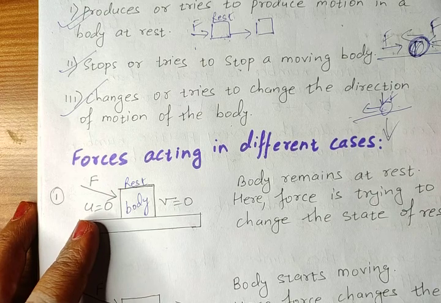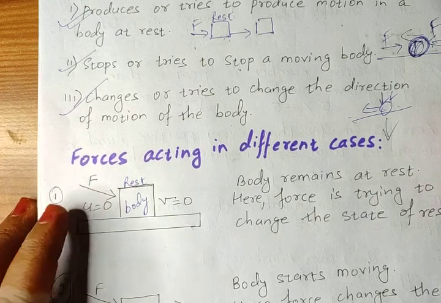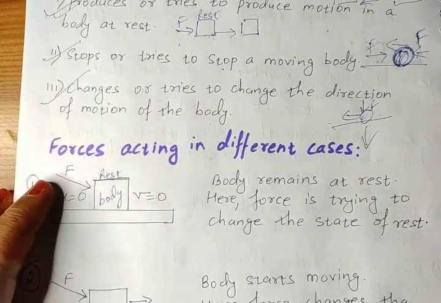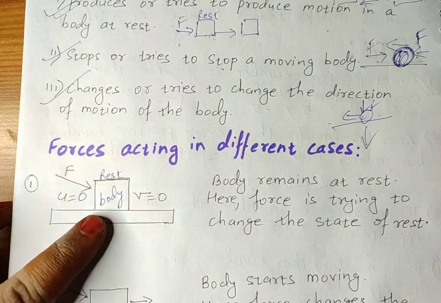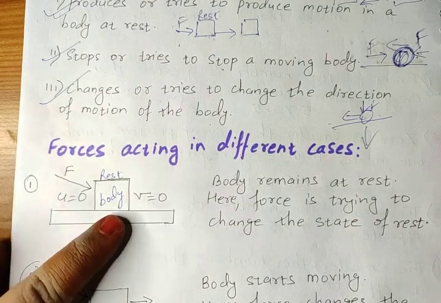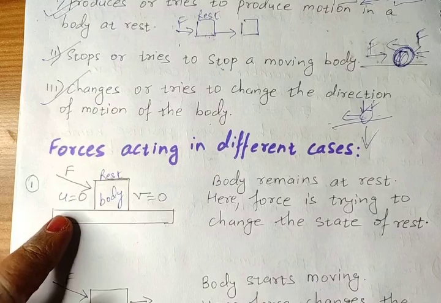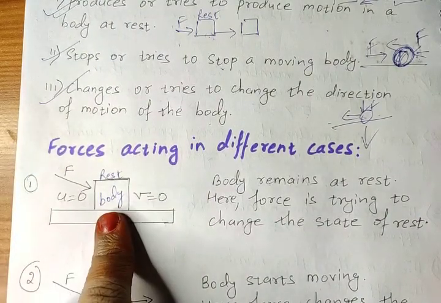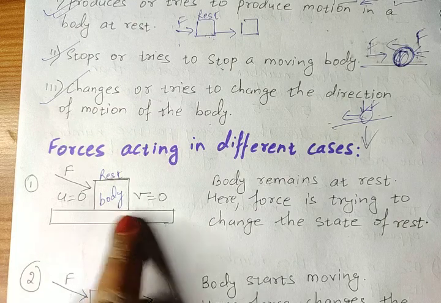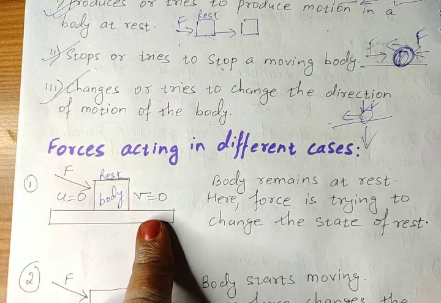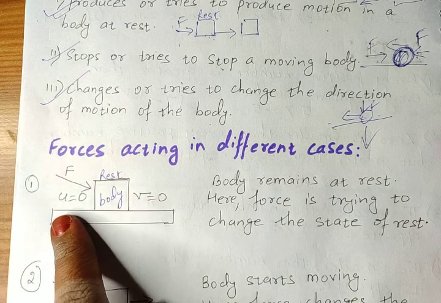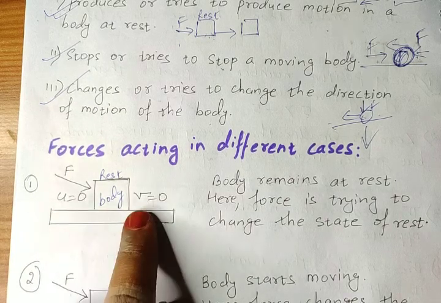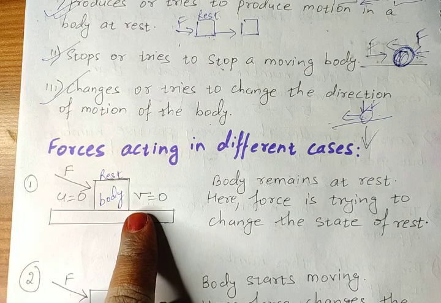Now when you apply force on this body, body is in rest position, its initial velocity is 0. You apply force on the body, and still the final velocity is also 0. U means initial velocity, V means final velocity.